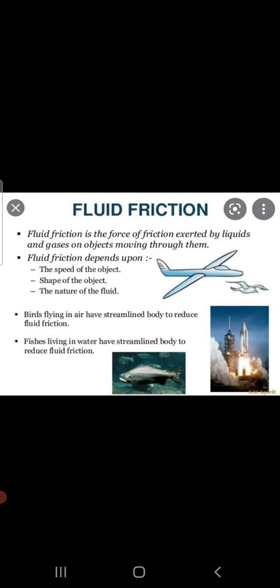Some of the common examples that we see in our day-to-day lives are aeroplanes, the body structure of birds, and boats, which are narrow in the front and broad at the back. The reason they are given a streamlined shape is so that they experience less friction.